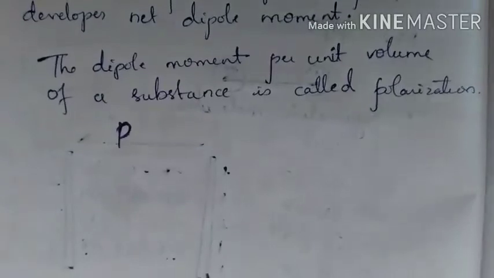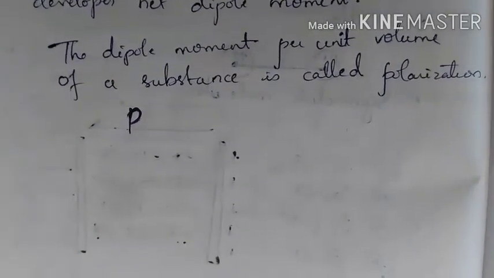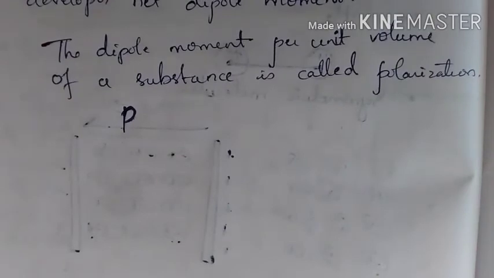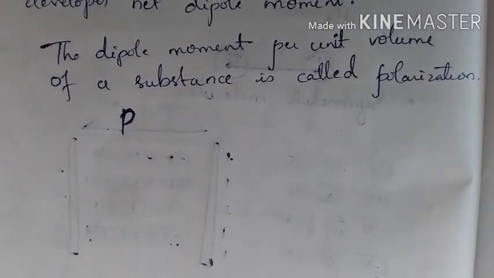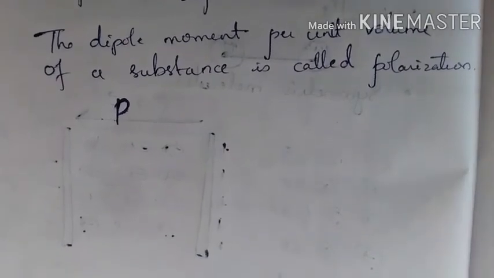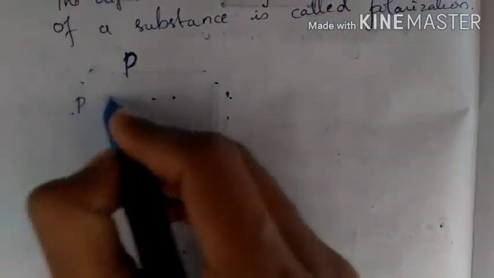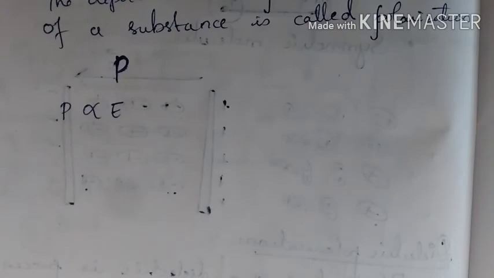So every time I write P, it denotes the polarization. Here you have the induced dipole moment, and this induced dipole moment is directly proportional to what? It is proportional to the electric field. Why? Because in the presence of this electric field only the orientation of molecules occurs, and hence there will be a net dipole moment. Hence we can say that this dipole moment is directly proportional to the electric field, and the direction of the induced dipole moment is parallel to the direction of the electric field.